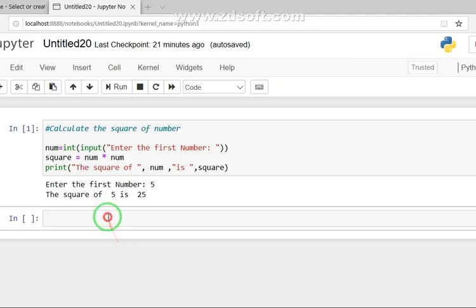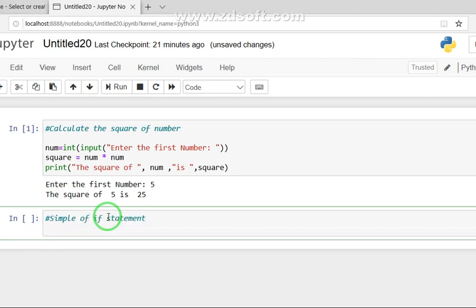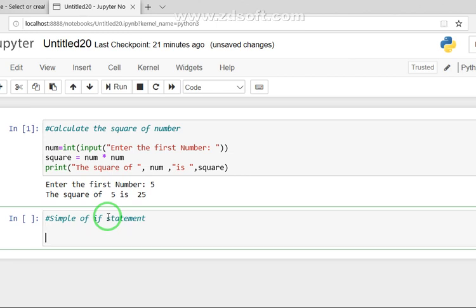So students, we are back to the Jupyter notebook. First, we implement the use of the simple if statement and see how this is executed. Let's say I take an age variable. What I need to input here: "enter your age".